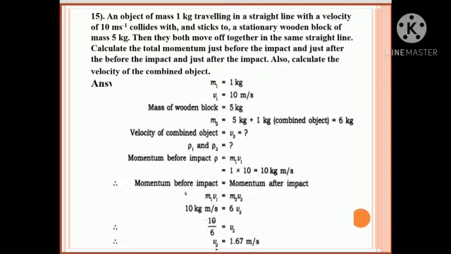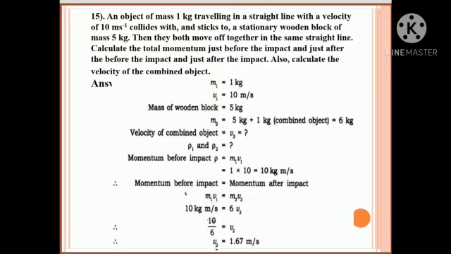M1 equals 1 kg, V1 equals 10 meter per second. Mass of the wooden block is 5 kg. So combined mass M2 equals 5 plus 1 kg, that is 6 kg. Velocity of the combined object is V2, and P1 and P2 we want to find. So momentum before impact, that is P1, is M1 V1. So 1 into 10 is 10 kg meter per second.